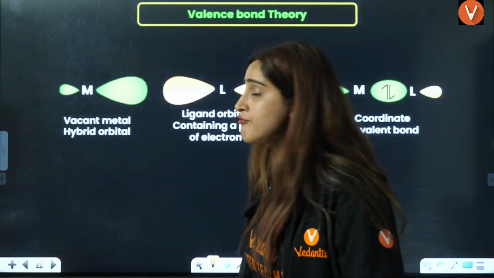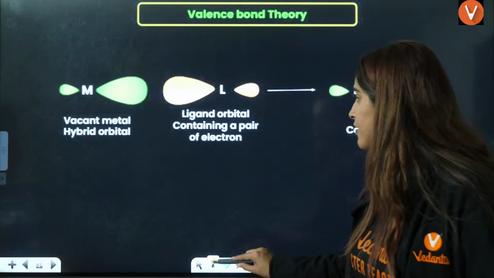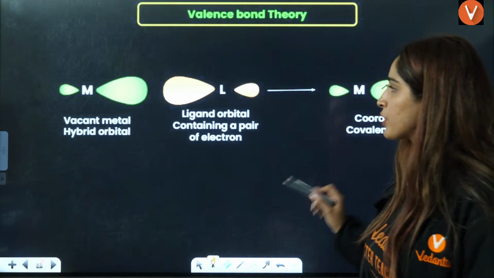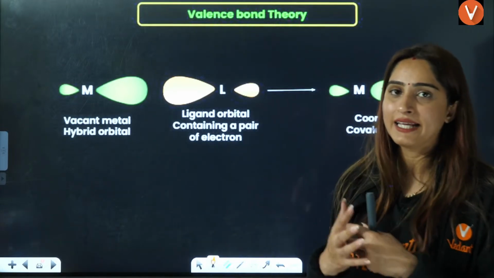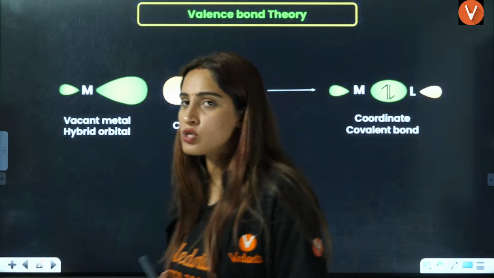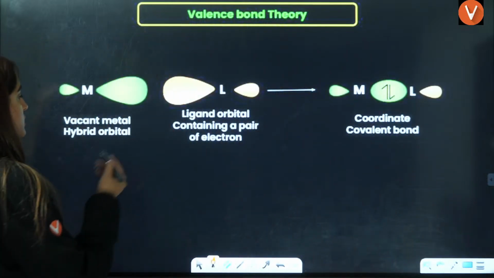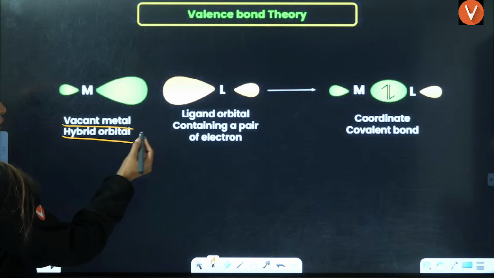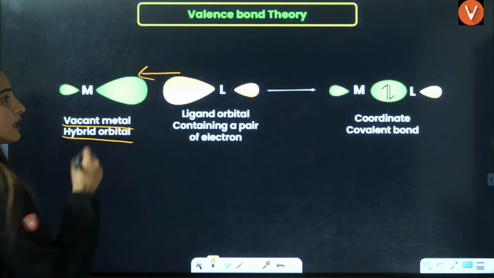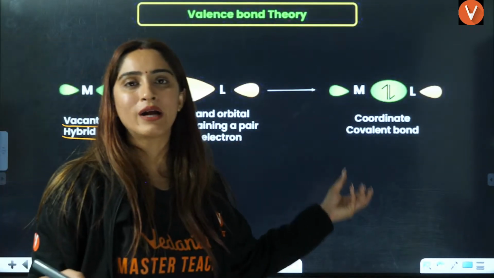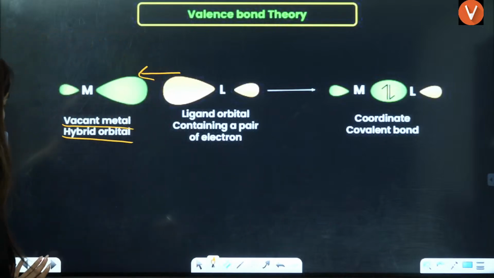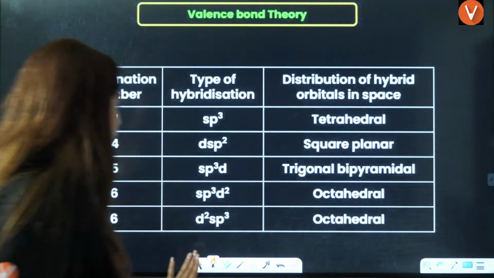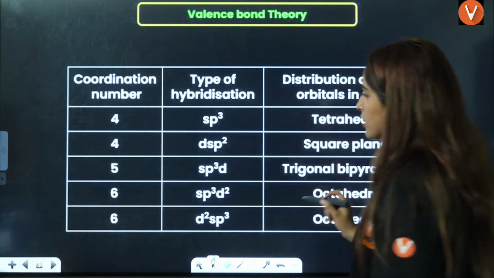Now, here you have valence bond theory. Valence bond theory basically tells you how metal and ligands interact with each other. So let's go through that. Here, the vacant metal hybrid orbital receives the ligand donation, and hence you have the formation of a coordinate covalent bond.